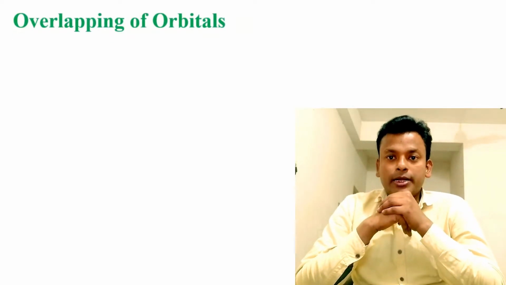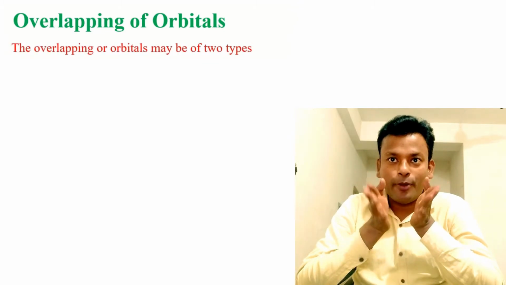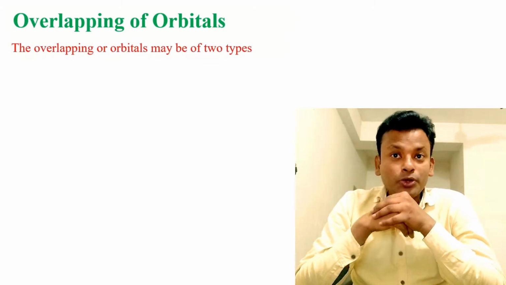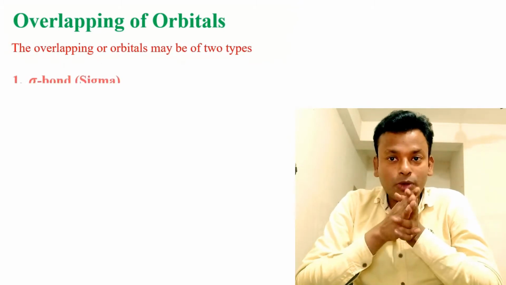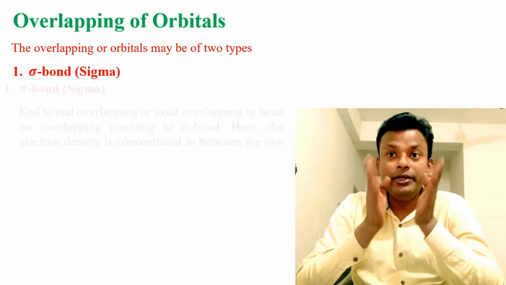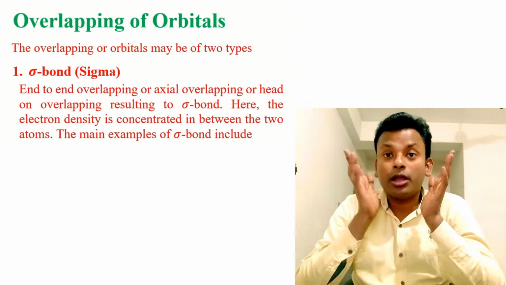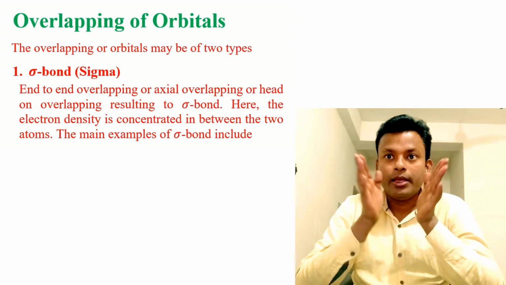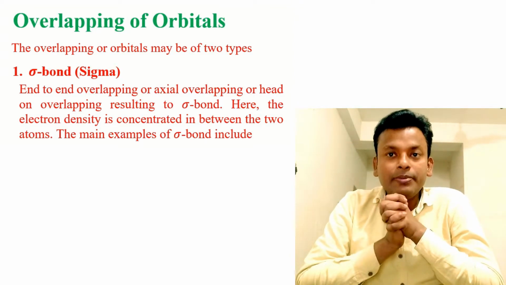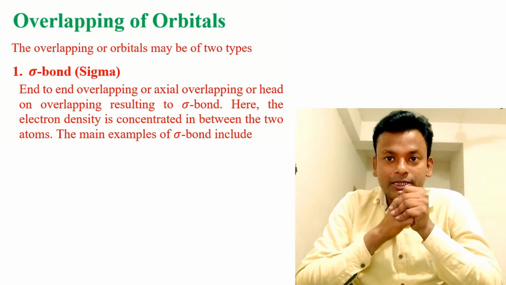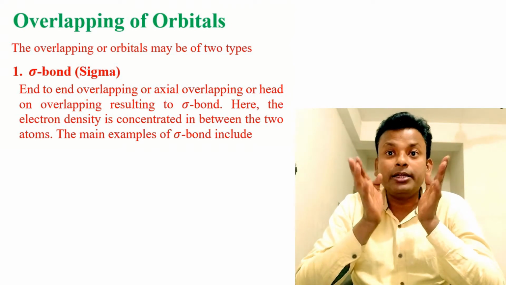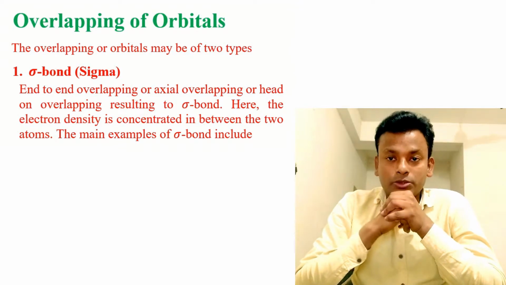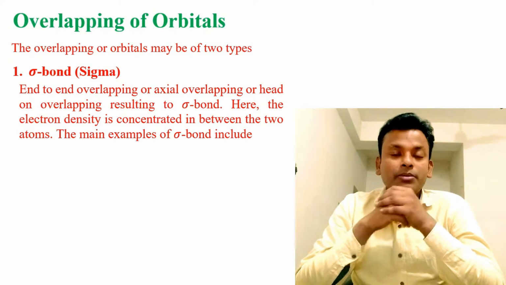Overlapping of orbitals. The overlapping of orbitals may be of two types. First one is sigma bond: end-to-end overlapping or axial overlapping or head-on overlapping, resulting in a sigma bond. Here the electron density is concentrated in between the two atoms. The main examples of sigma bond.